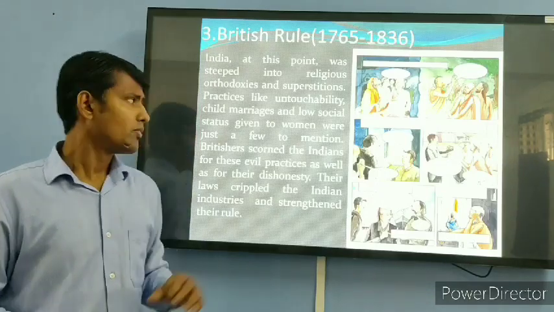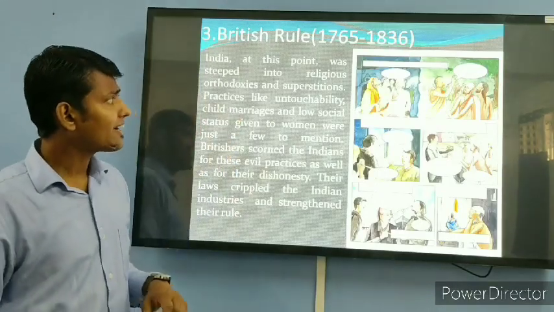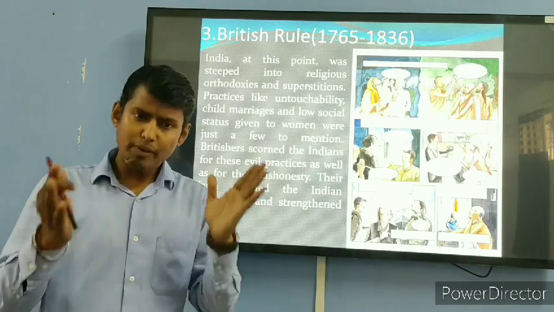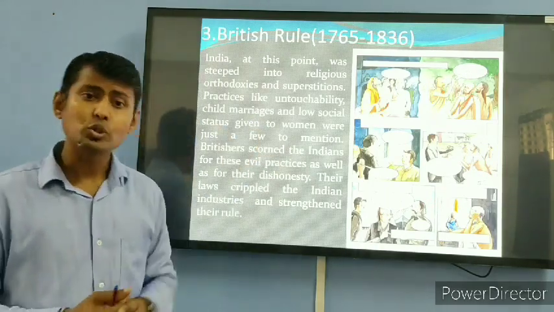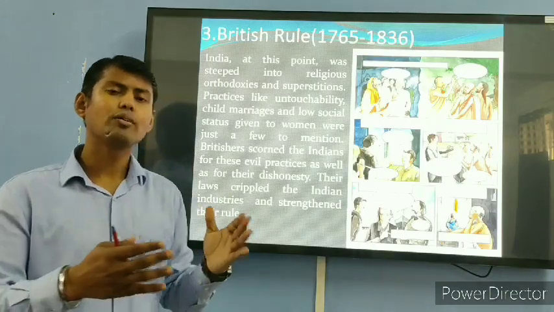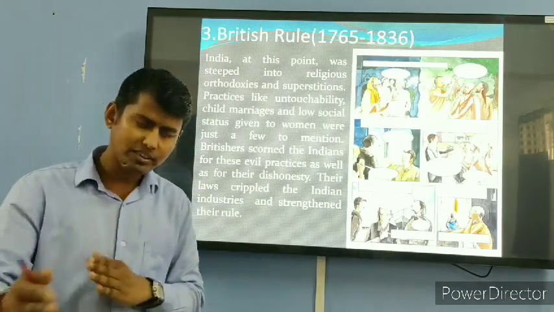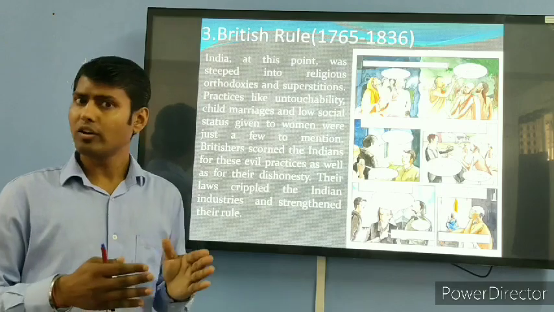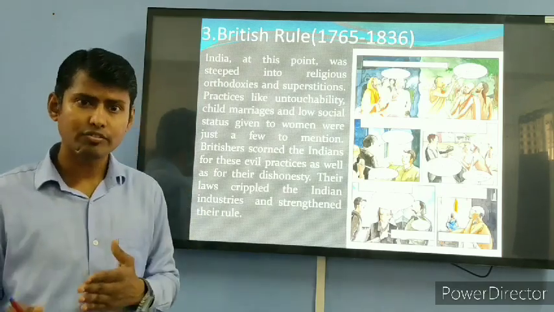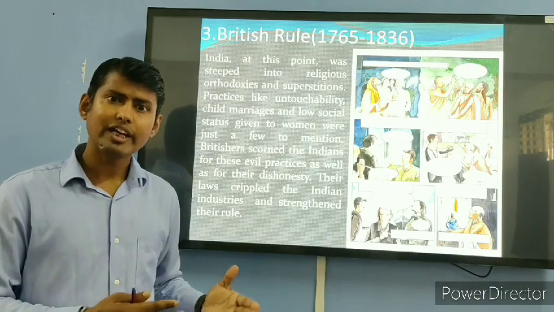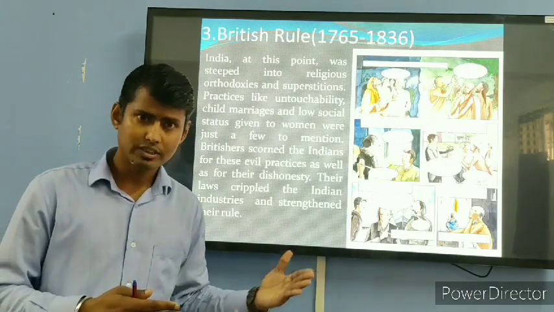superstition. Now, practices like untouchability: people from the lower caste were not welcome in society. Especially the upper caste people used to oppress these people. They were not allowed to enter the temples. They were not allowed to take water from the well. They were not allowed to study in the good schools.